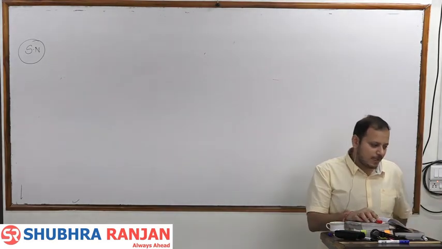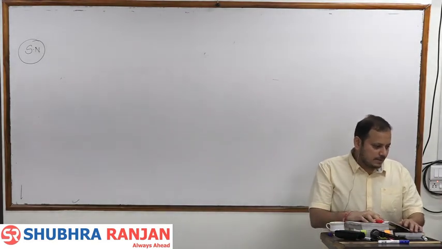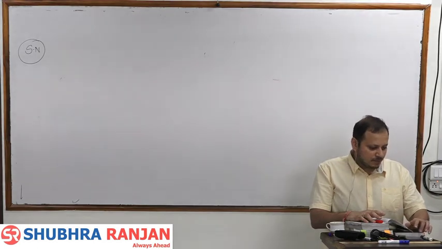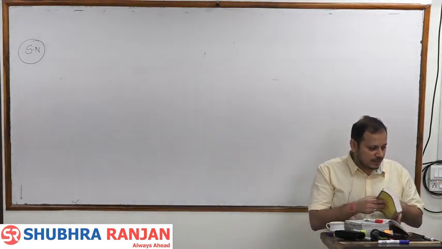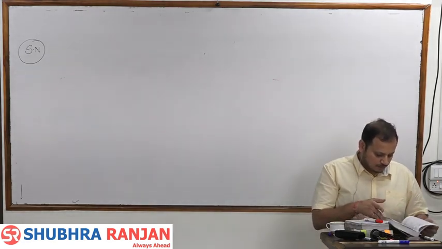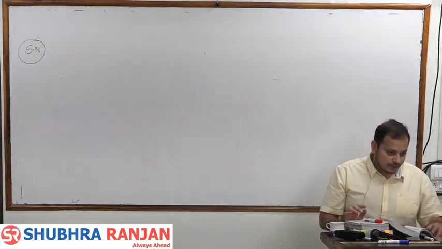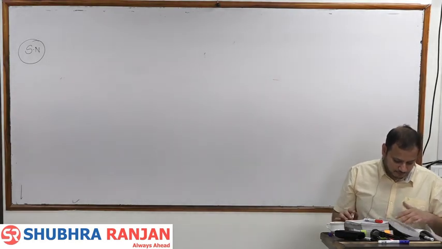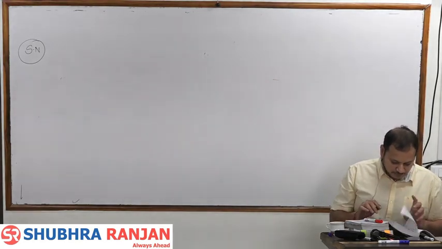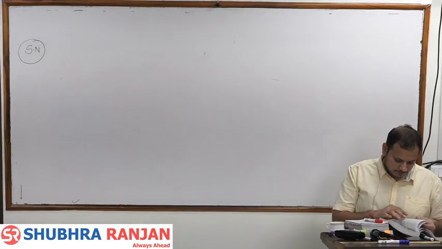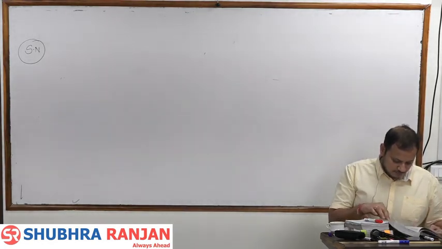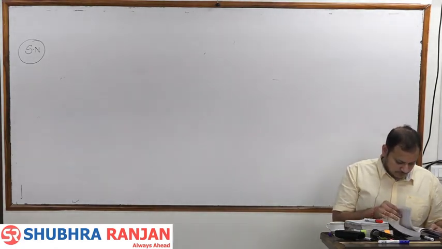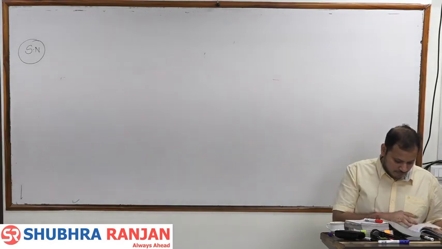So the second law of geomorphology is: landform in any area is an outcome of structure, process and time.